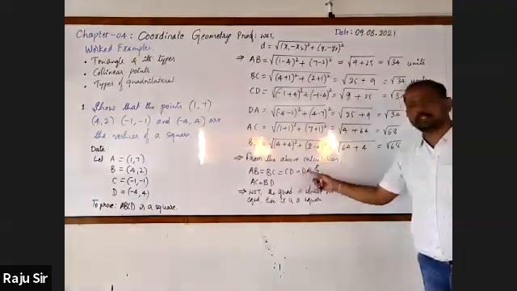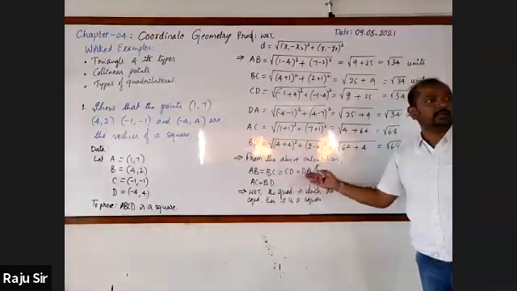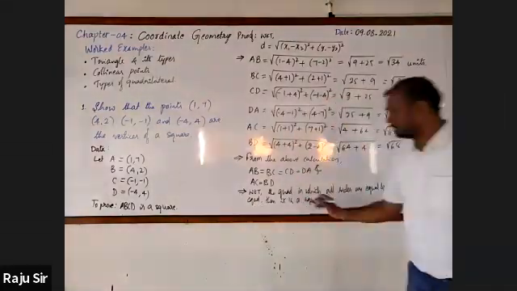Here AB equal to BC equal to CD equal to DA, sides are equal. AC equal to BD, diagonals are equal. Therefore, ABCD is a square.